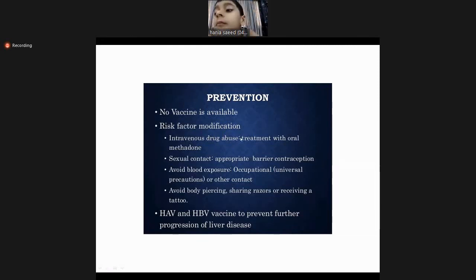Sexual contacts: a person can use barrier contraception if he or she is C positive. Then avoid blood exposure, like proper use of gloves, face masks, gowns, and shields. Avoid body piercing, sharing razors, or receiving a tattoo. These are all the preventive measures one can take, but there is no vaccine. HAV and B have vaccines.